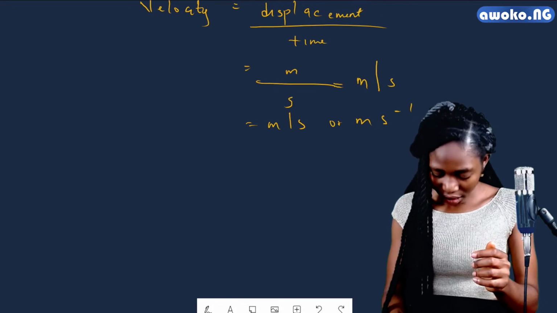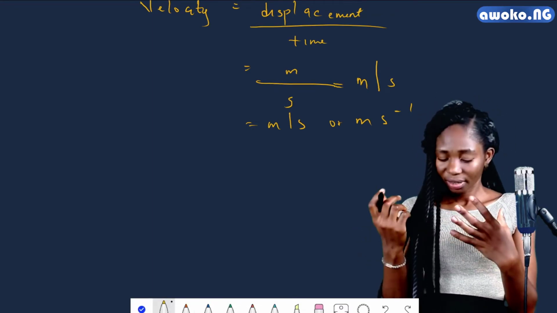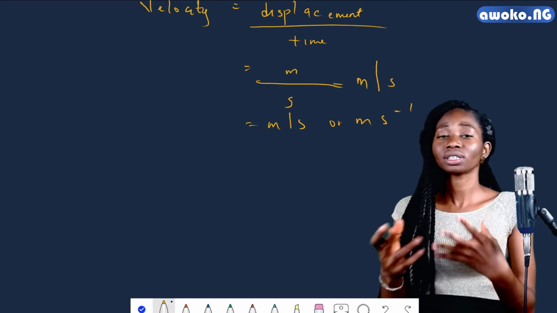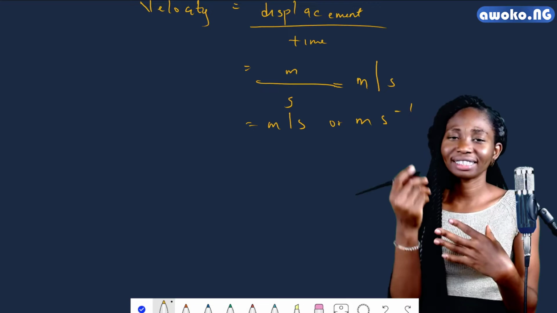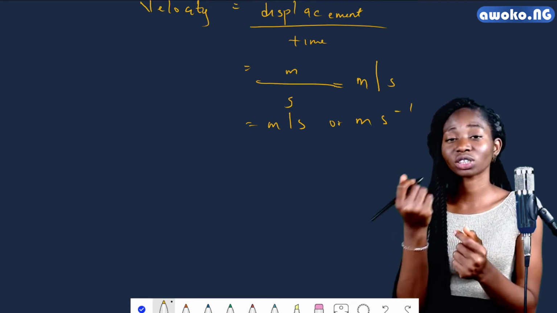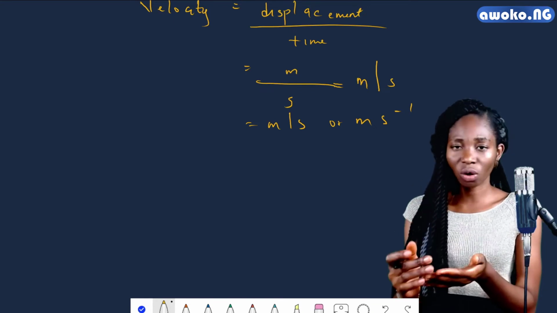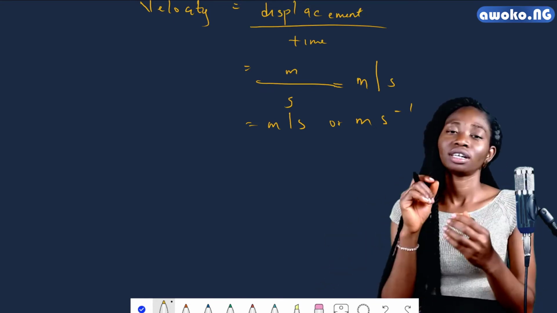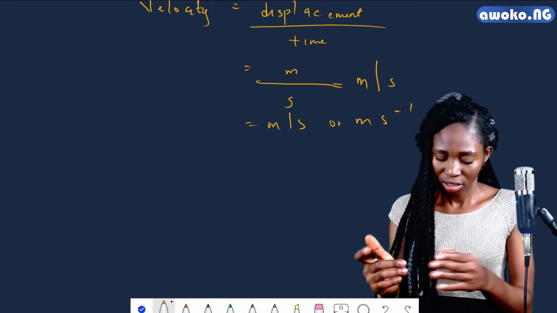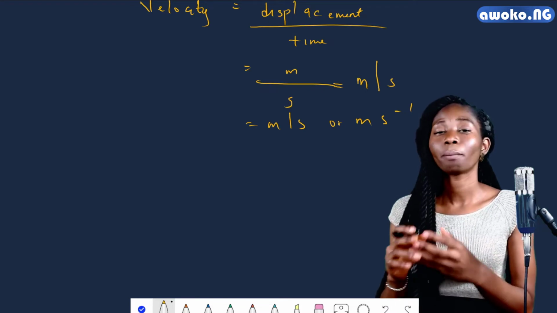Now, if we're going to take another example, say acceleration. What is acceleration? It discovers that the distance moved in a particular second differs per second as well. So I can move in a second a particular distance. We define acceleration as the velocity per time.